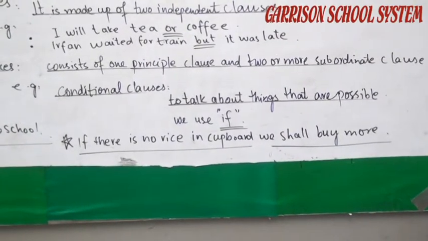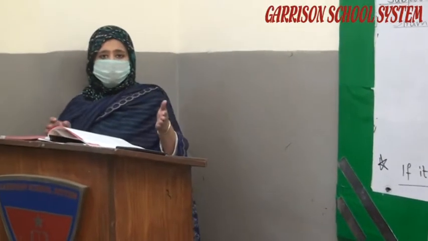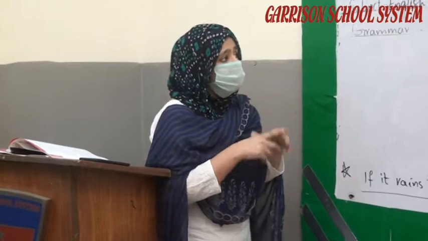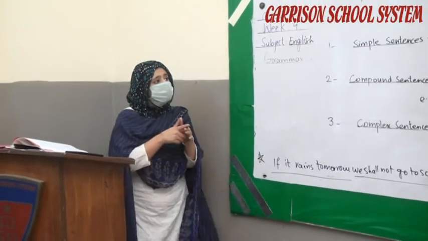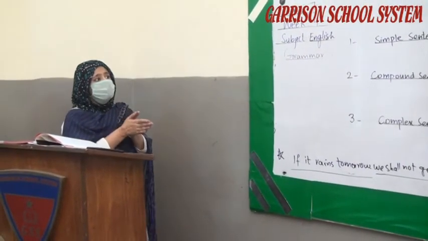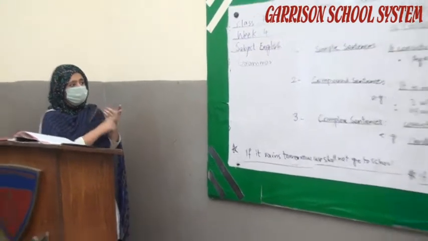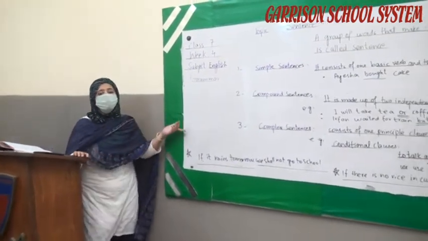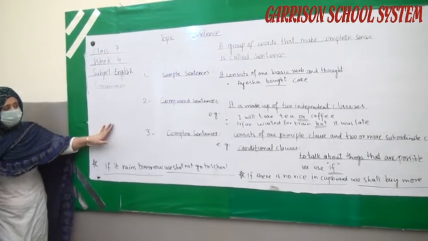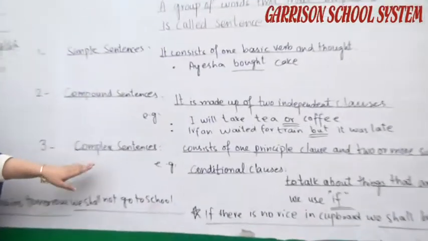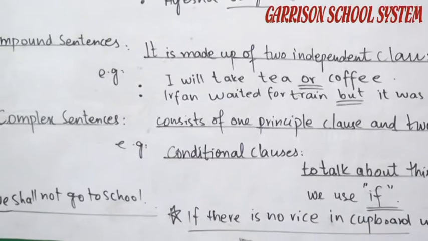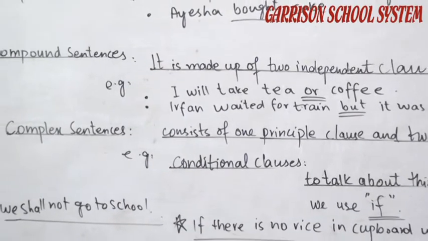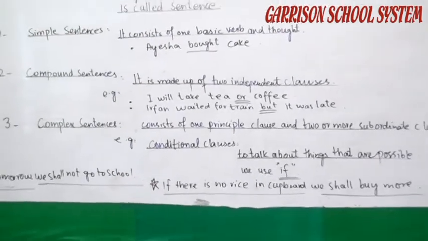So that is all about the types of sentences on the basis of meanings and on the basis of construction. On the basis of meanings, there are six main types of sentences, but in your book we have discussed four main types. And on the basis of construction, there are three main types: simple sentences, compound sentences, and complex sentences. In complex sentences, we discussed conditional clauses. The conditional clauses consist of one principal clause and one or more subordinate clauses.